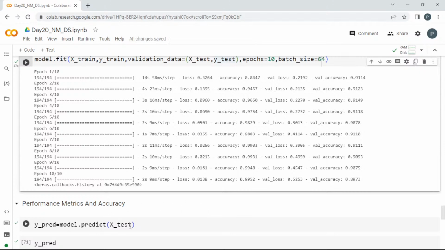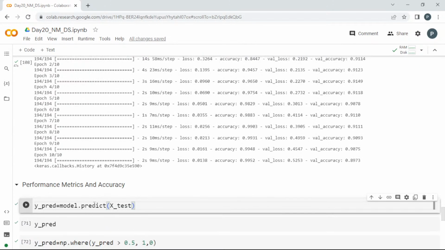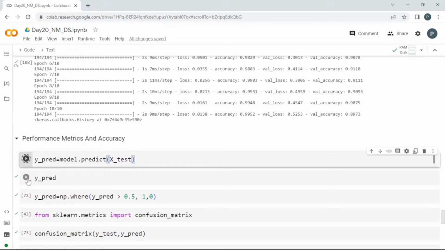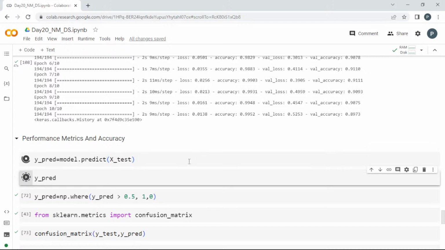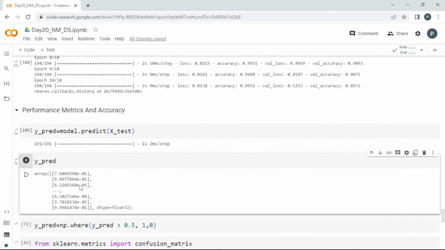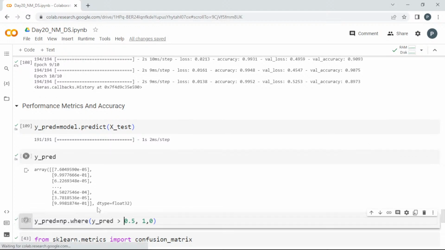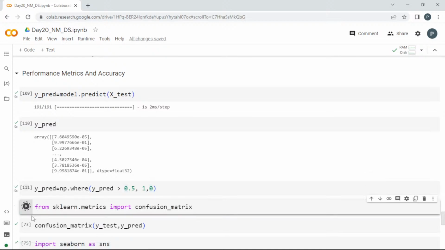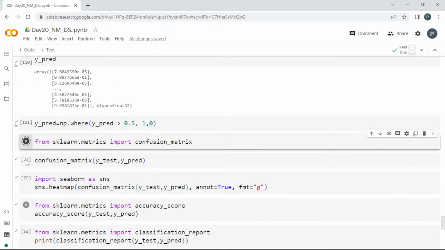Okay, it is completed. And then I'm going to use the X test for prediction, and I'll visualize what the output is here, guys. So the thing is, it is going to give you a probability. So we are going to set a threshold value, which will be 0.5. I'm going to use the numpy where option. Wherever it is greater than 0.5, I'm going to replace it with 1, and other than that it will be 0. Okay, and I'll import the confusion matrix from sklearn.metrics.